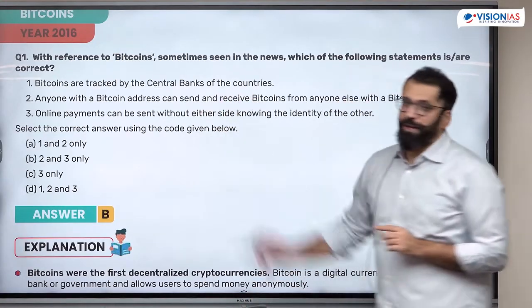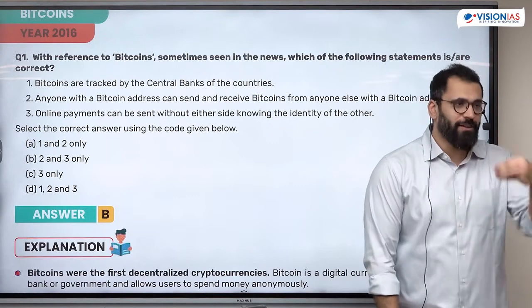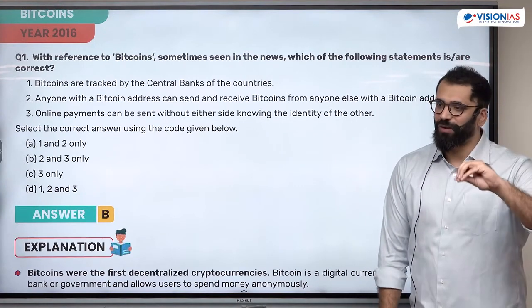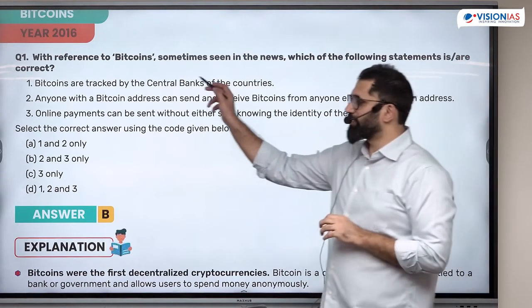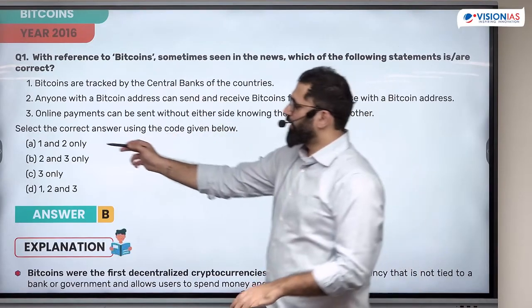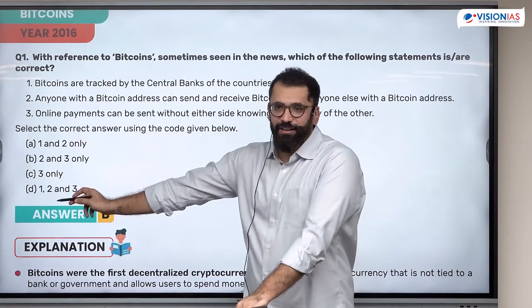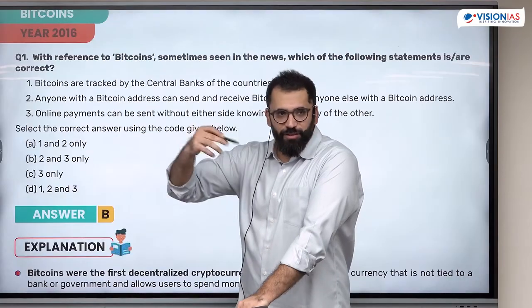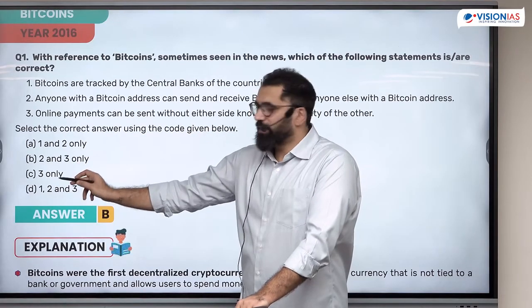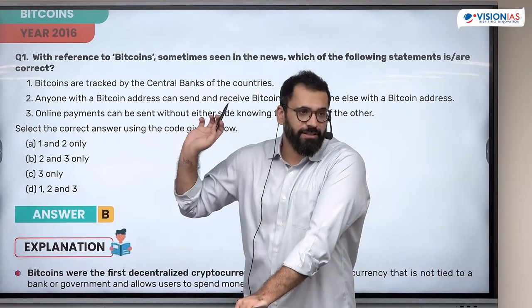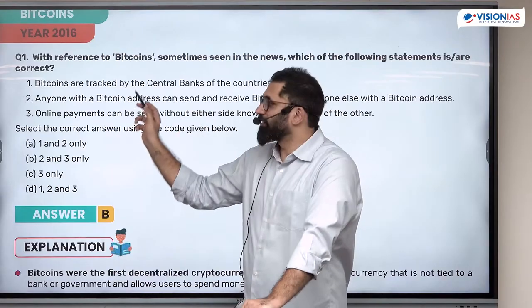Bitcoins are tracked by central banks. The reason for its being is that it should not be controlled. It is not centralized. So one statement is not correct. Automatically you eliminate A and B. If you know the reason for bitcoins, you have 2 and 3, and 3 is correct. That means you don't even have to read the third statement. You only have to decide on the second.